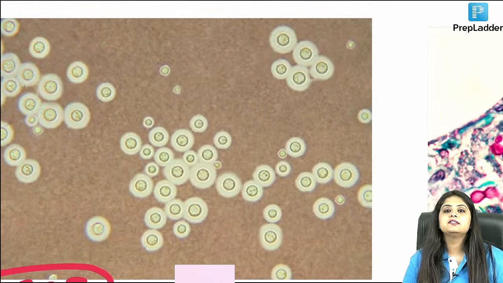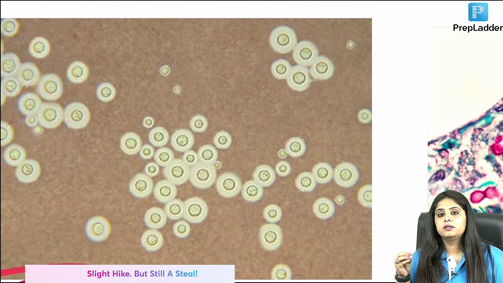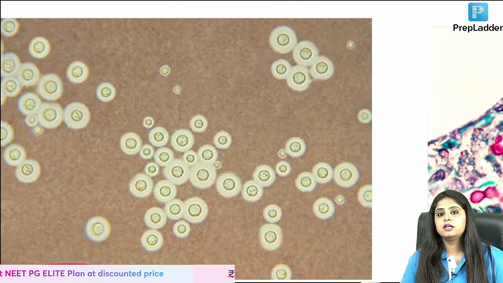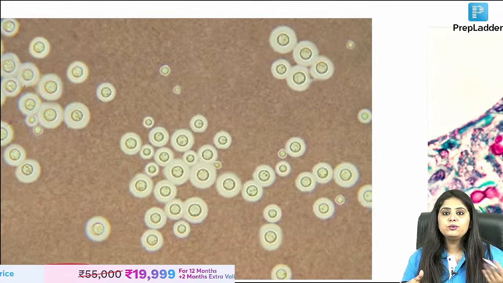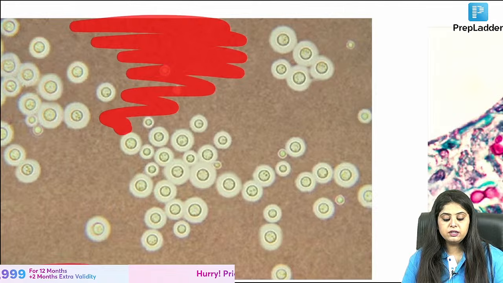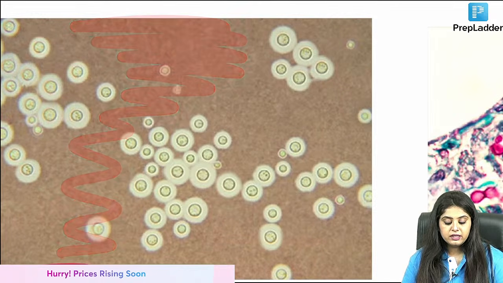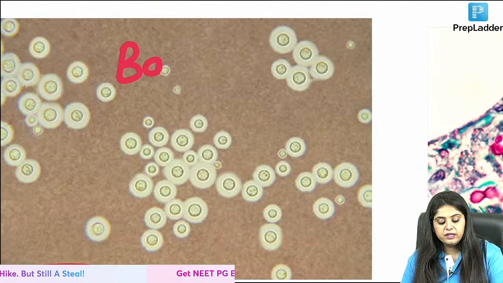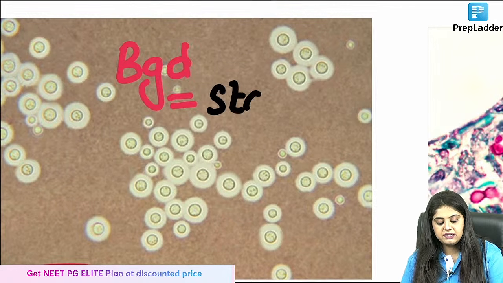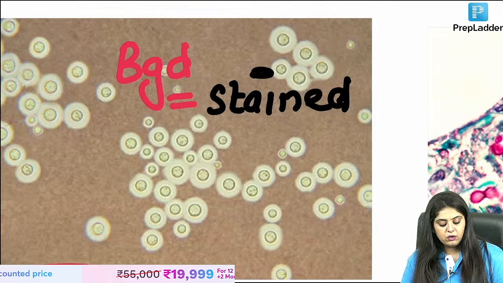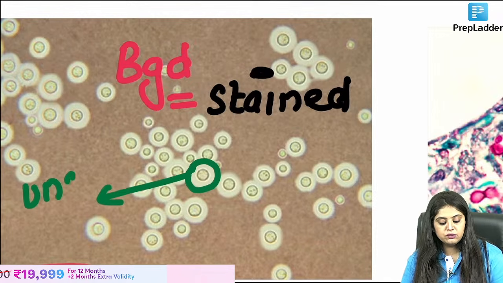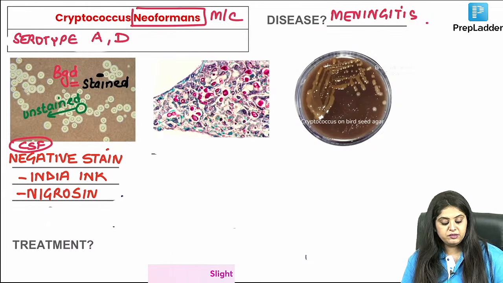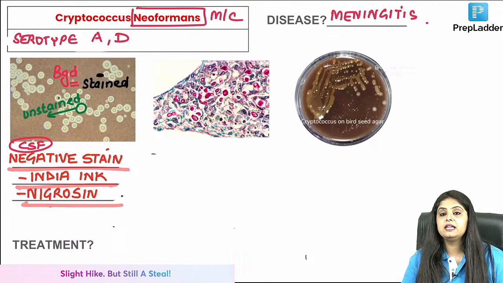See, when I say you are staining something, let's say staining gram positive bacteria, then the gram positive bacteria got the purple color. You didn't give color to the background, you gave the color to the bacteria. Here you are doing the opposite, you are doing negative, you are giving the color to the background with the hope that the organism, because it has not got the color, will shine out. So can I say that over here the background is the one that is going to be stained, but the organism will shine out because it is unstained. So please remember, background is stained and organism is unstained. That is negative stain. Example, India ink and nigrosin.